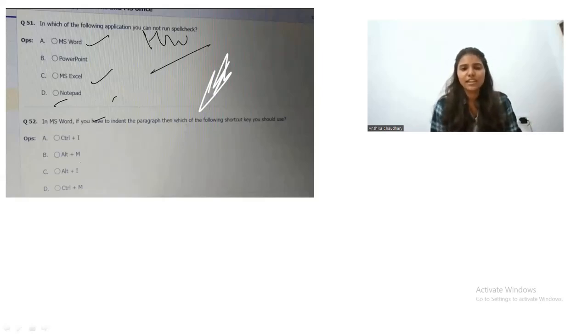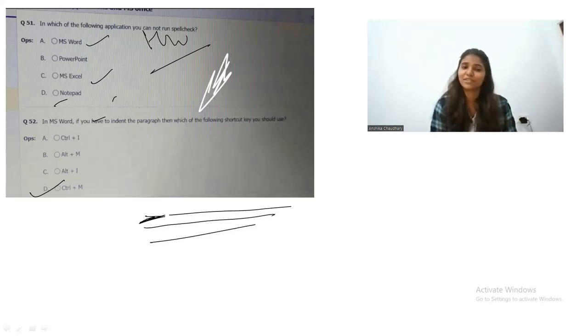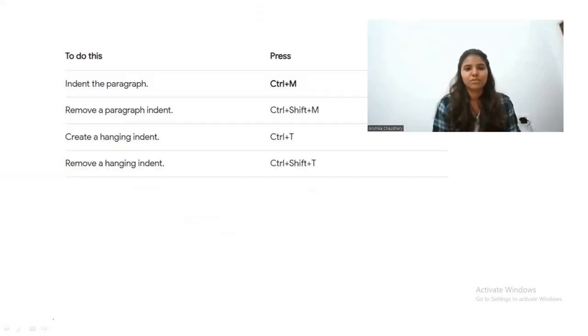Now, the question is, in MS Word, if you have to indent a paragraph, which of the following shortcut keys should you use? Control plus M. What does indentation mean? There is a gap, and from here your paragraph will start, then the next line will start from here only. So this is indentation. Python programmers are very familiar with indentation. So control plus M. So let's move on to the next question.